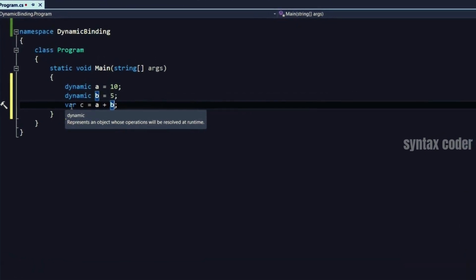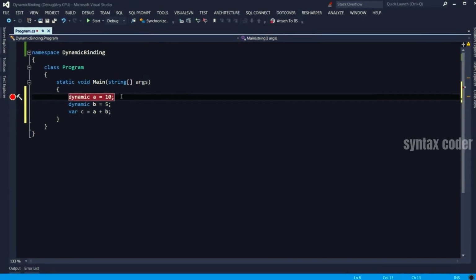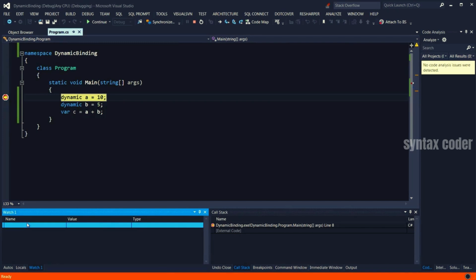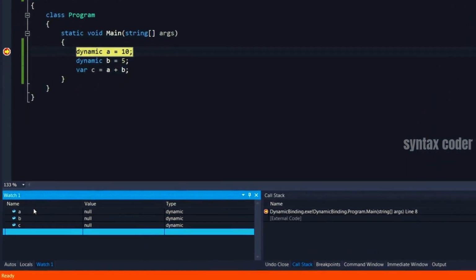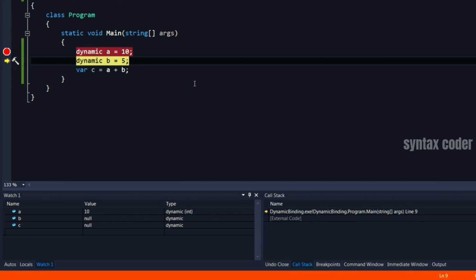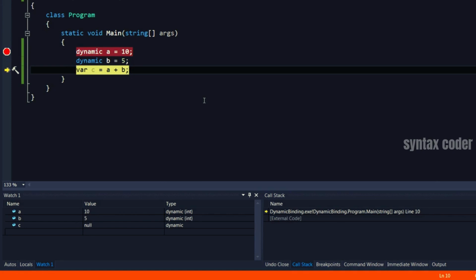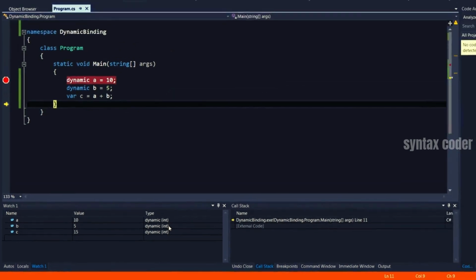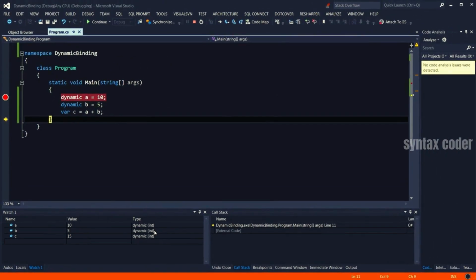Look, that's dynamic. Let's put a breakpoint here. Run the application in debug mode. I'm gonna delete this watch here and put A, B, C here. So, continue execution with F10. So A is dynamic and its runtime type is integer. So is B. And so is C. So when you use dynamic variables in an expression, the expression will end up being dynamic as well.